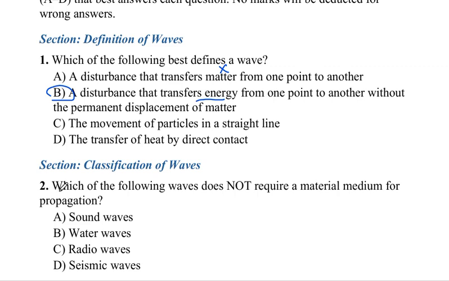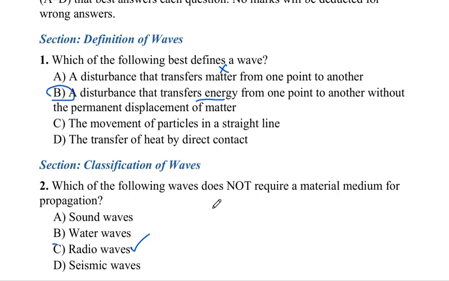Okay, so that leads us to the second one. It says, which of the following waves does not require a material medium for propagation? The answer is C here, radio waves, because radio waves are one of the electromagnetic waves that do not require a material medium.